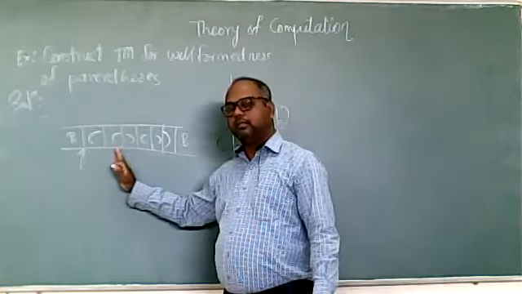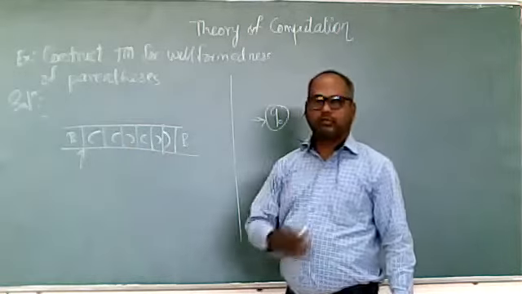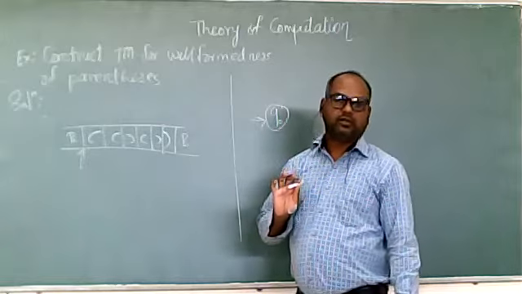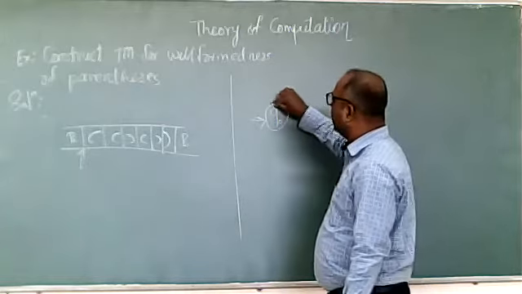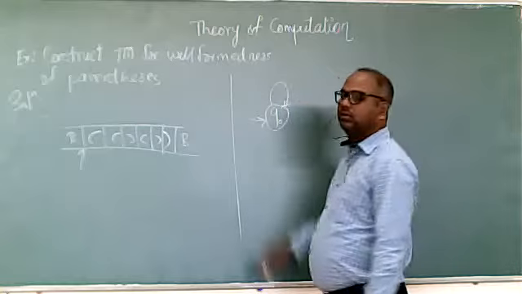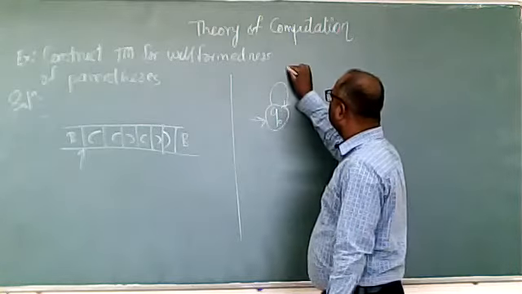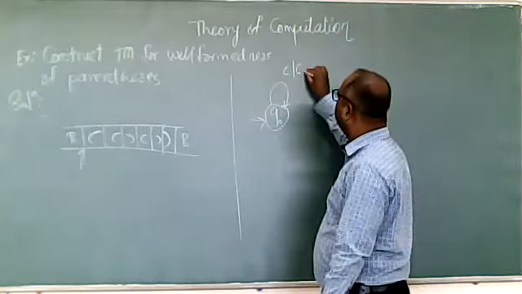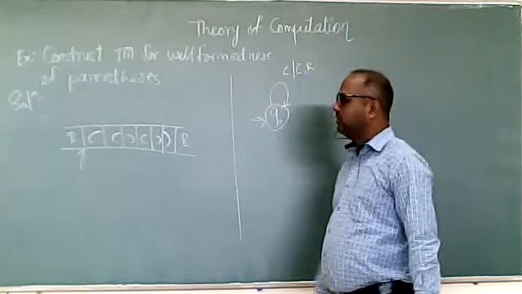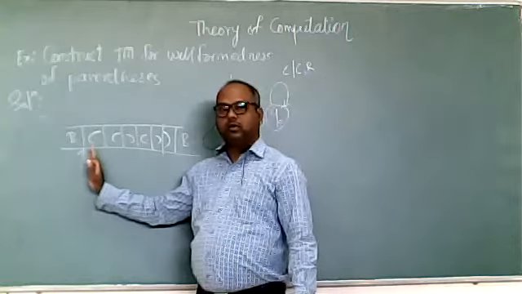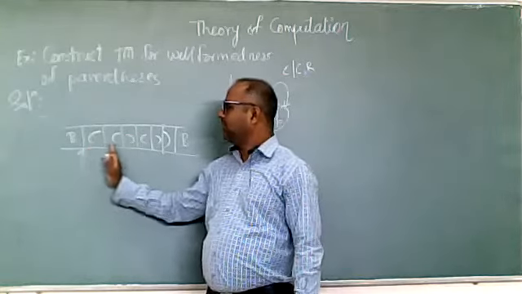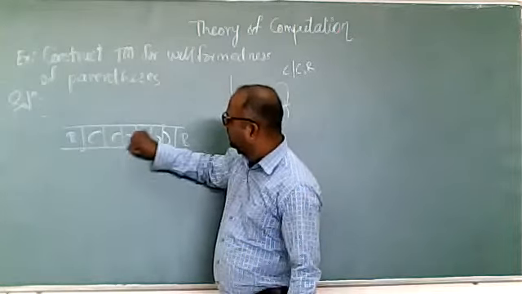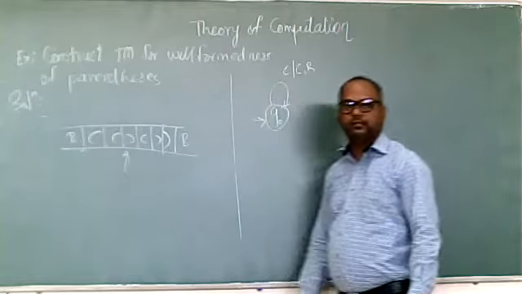The number of opening brackets we get, we skip all of them. So can I draw the self loop for it? Yes. If we get an opening bracket, replace it with opening bracket and move right. That is what skip is. Keep it as it is and move right.